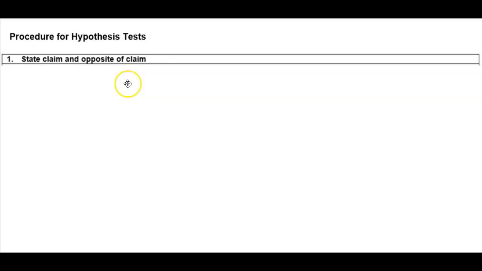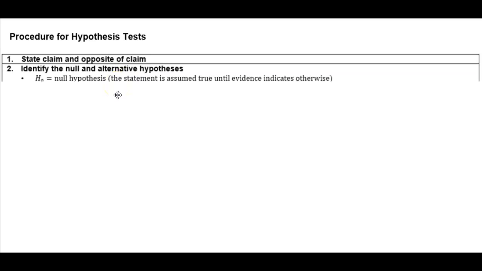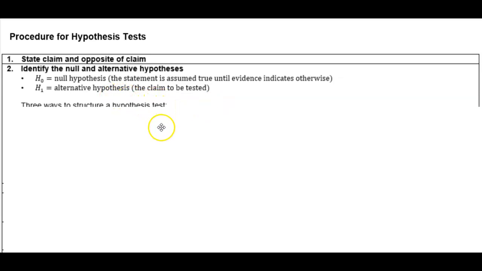Okay, here is the summary of a procedure for a hypothesis test. Number one, you state the claim and the opposite of the claim, and then identify the null and the alternative hypothesis. Remember that the null hypothesis is the statement assumed true until evidence indicates otherwise, and the alternative hypothesis is the claim to be tested.